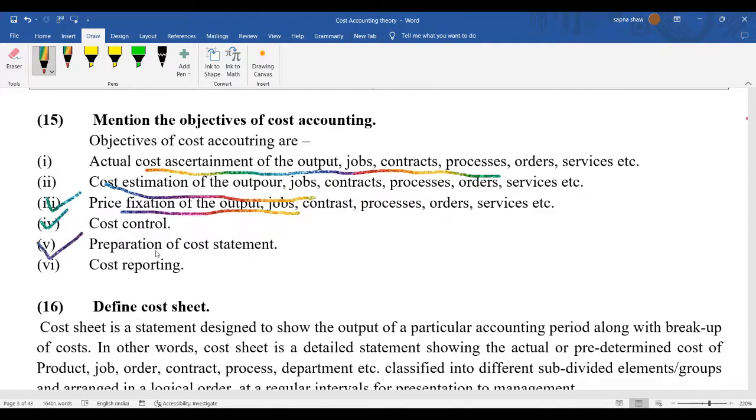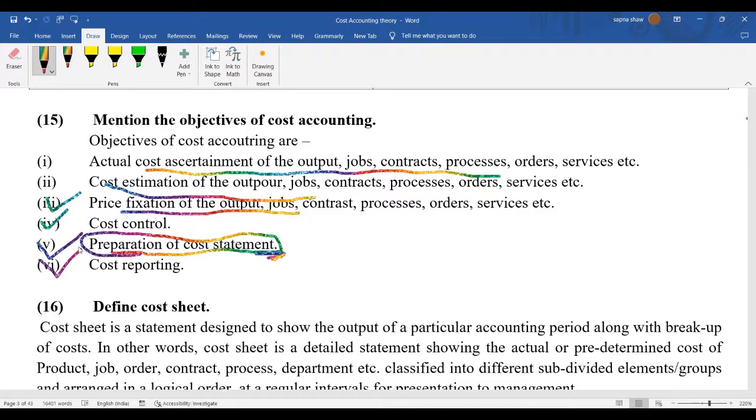And when we have everything, we can prepare a cost statement. See, cost sheet, in the next class we will discuss what is a cost sheet. At that time you will see that there are different segments we have created, and accordingly we insert the amount. So to prepare the cost statement, it is very important to know the different costs. And finally, if there is anyone to whom we are accountable, such as my boss, then if we have prepared the cost accounting, we can easily report.